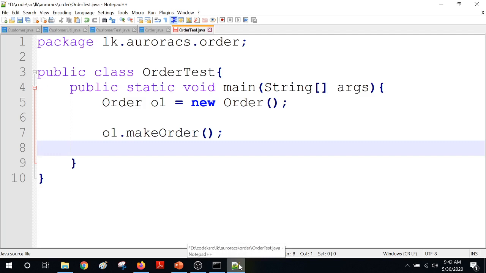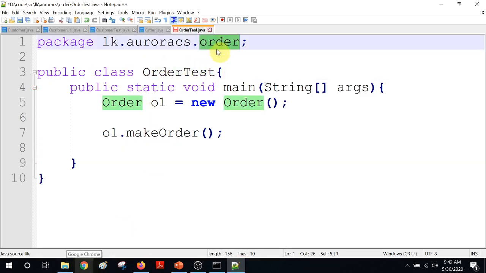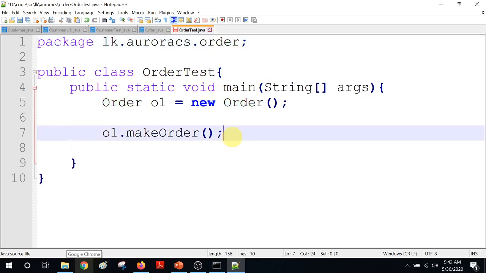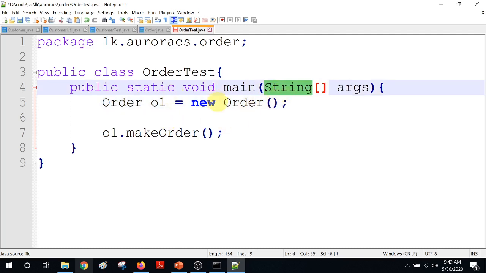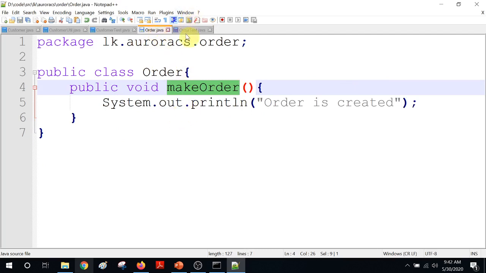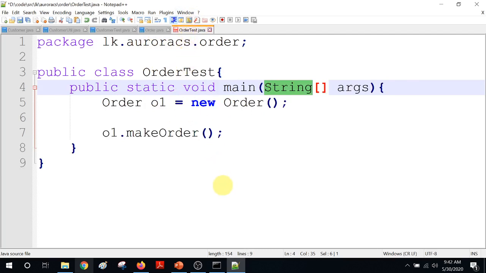Now let's see how to use these classes in packages in other classes. For example, remember in order test class I am referring to the order class. So there's a rule here. Remember I told you that the classes in the java.lang package can be used without importing. Now you can see I am using the String, right? Similarly, if you are a class and you are referring to another class which is in your same package, you can refer to them without importing. So that is another rule, right?